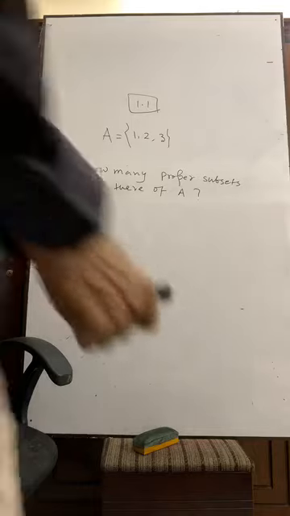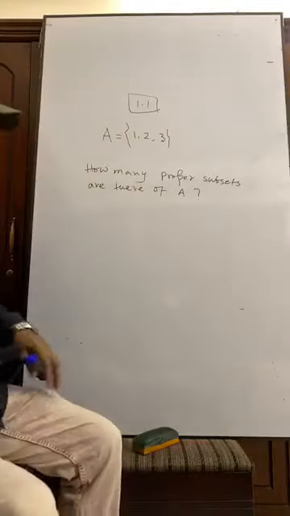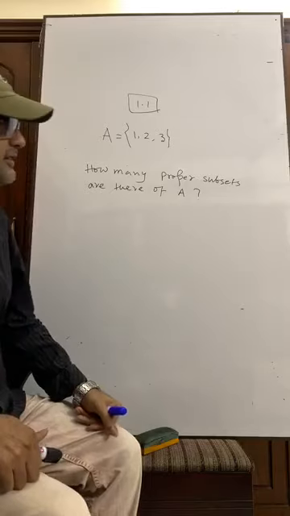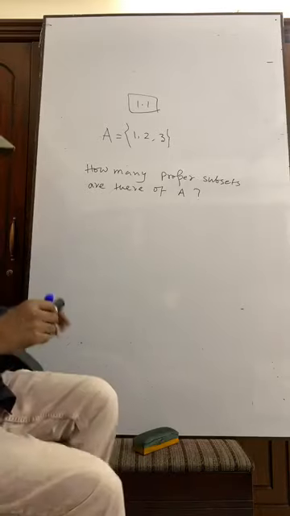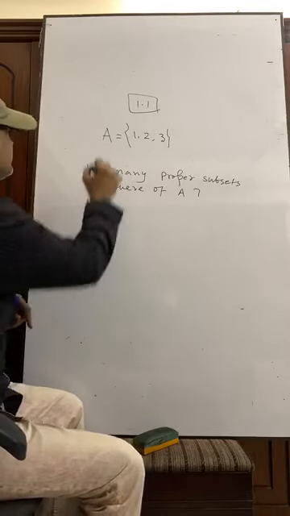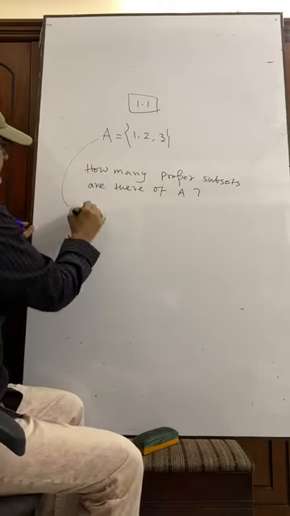Okay. A few students have written the correct one. Anyway, at first, what are the subsets?